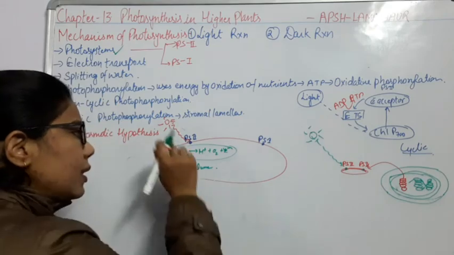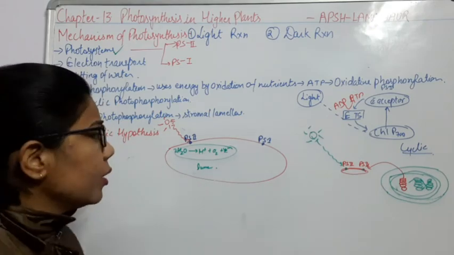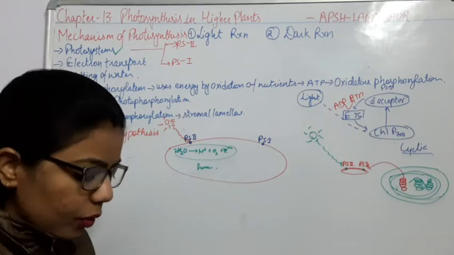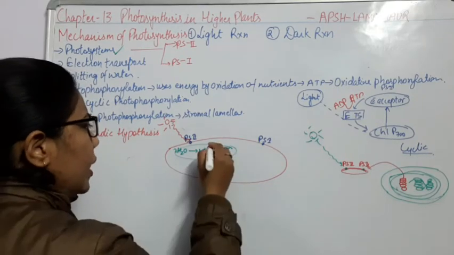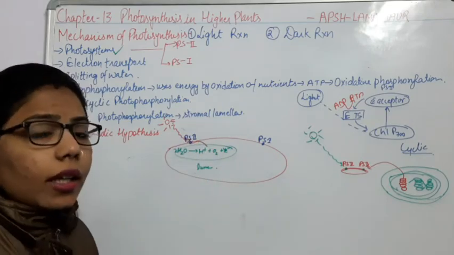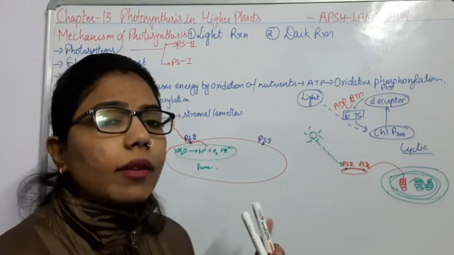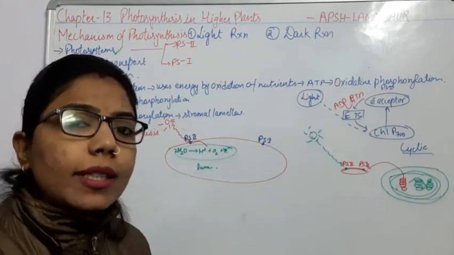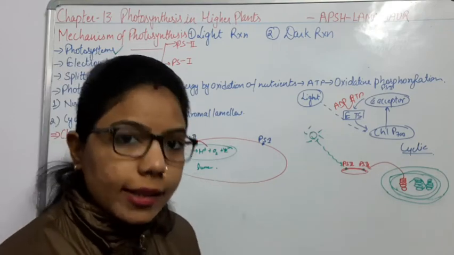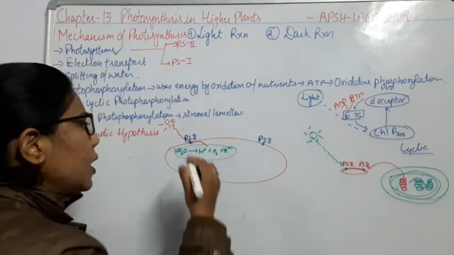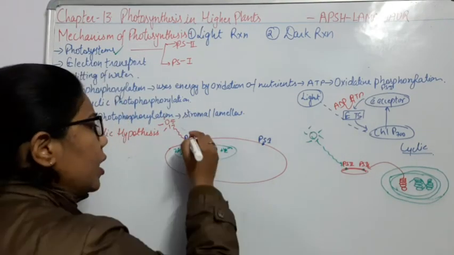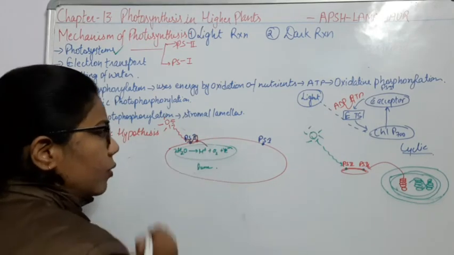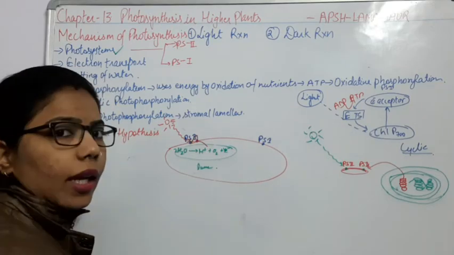Now, as this photolysis happens here, it will excite some electrons also, because we know that electrons are also coming from here. So this electron will jump, and we know from the Z scheme that when these electrons get excited, they will be accepted by what? The primary electron acceptor. So when the electrons get excited, who will take them? The primary electron acceptor. I'm drawing it once more here. So this is the primary electron acceptor.